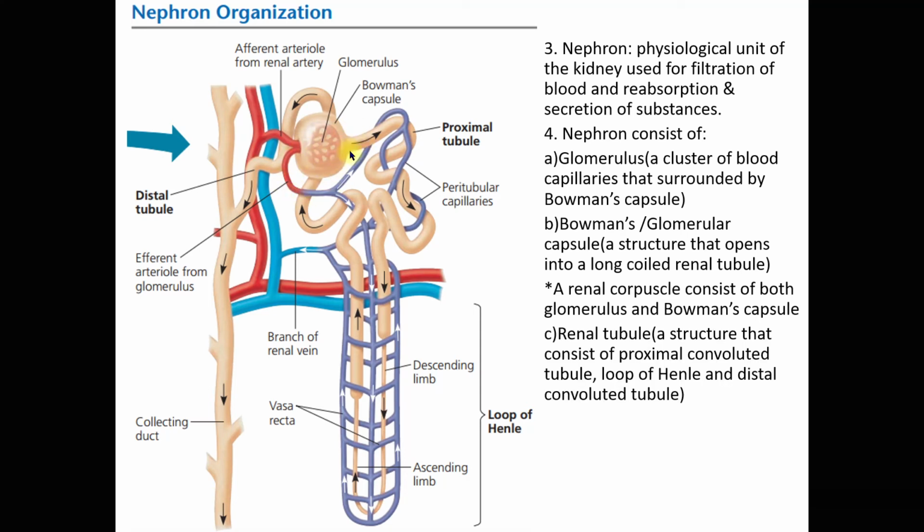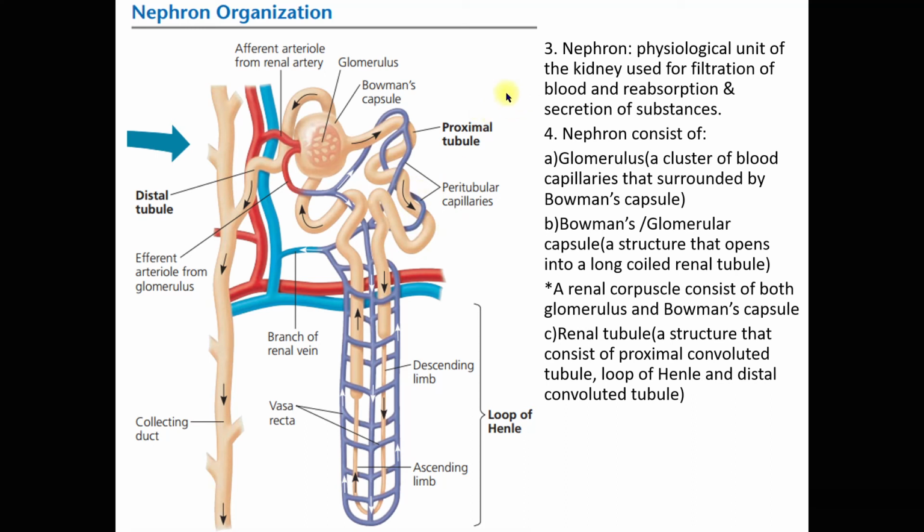Now this renal tubule that I mentioned earlier is a structure that consists of the proximal convoluted tubule, the loop of Henle, and the distal convoluted tubule. How do you differentiate between a distal convoluted tubule and a proximal convoluted tubule?